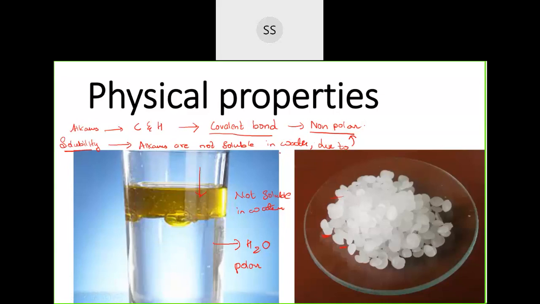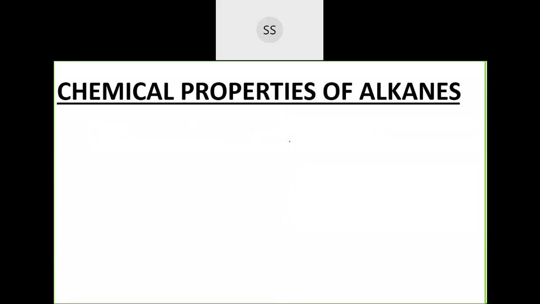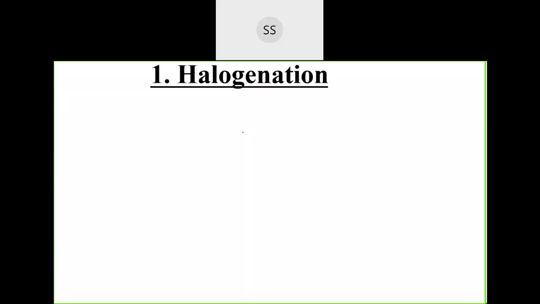Okay, going on with the next, that is chemical property. So just now I told you, chemical property means where two compounds react together to form new compounds with different properties. Those two new compounds which are formed will have their own properties, so then we call them chemical properties. Here, the first chemical property you are going to learn is halogenation.